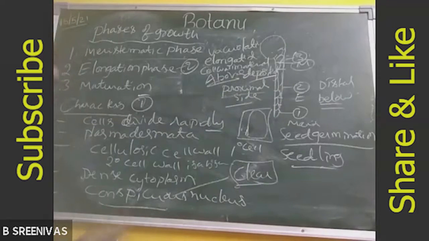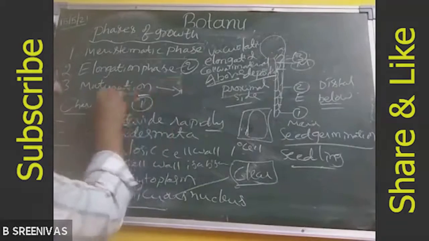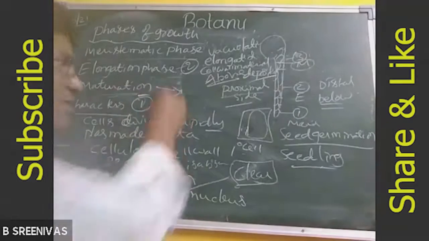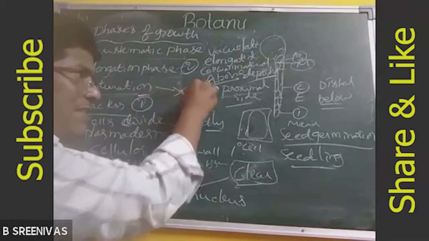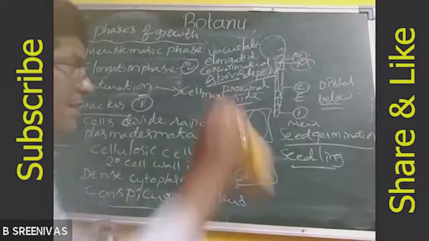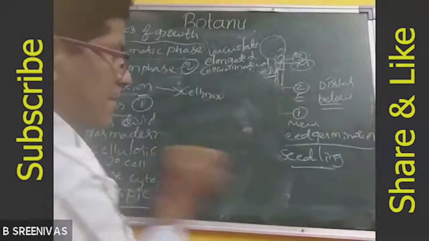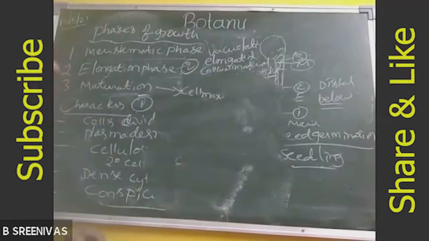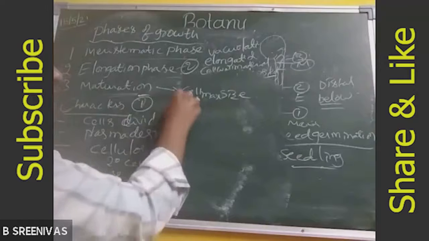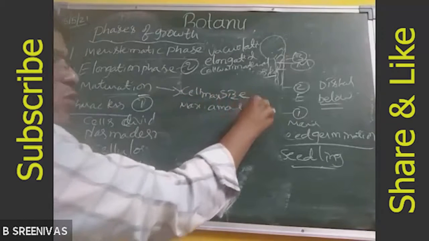Right. Next, what is the third phase? Maturation phase. Here in the maturation phase, the cell attains maximum size, and the maximum amount of protoplasm is present.